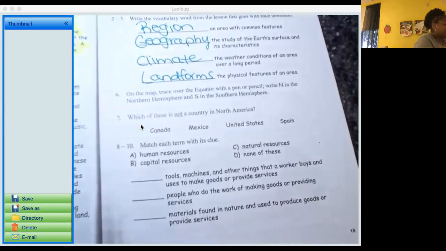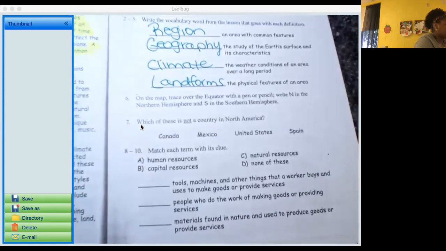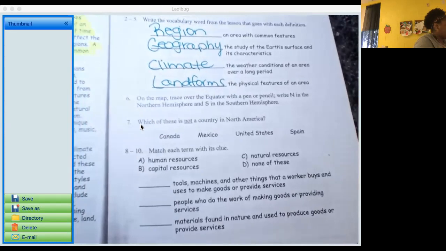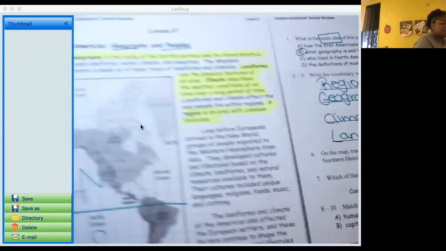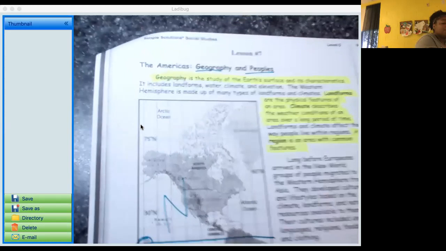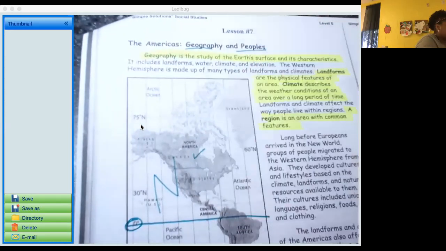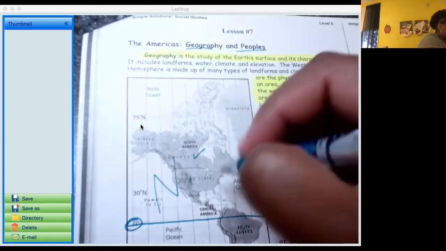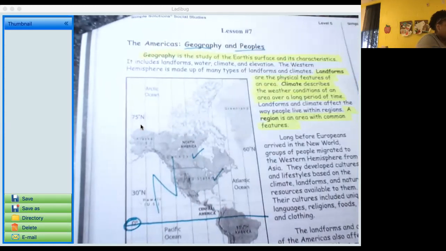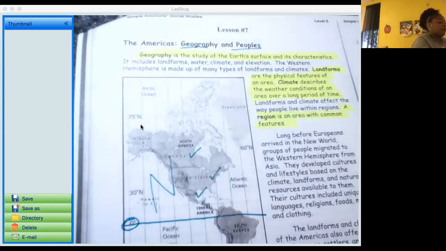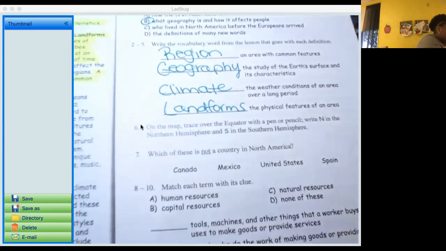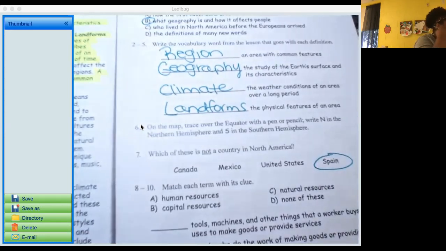All right, number 7. Which of these is not a country in North America? If you look on our map, in the northern hemisphere, it's showing me North America. I see Canada, the United States, and Mexico in North America. So the only country not listed here would be Spain. Spain is not found in North America. Spain is actually found in Europe.